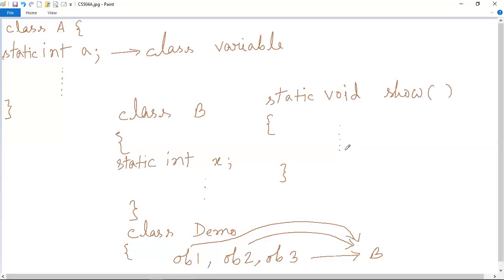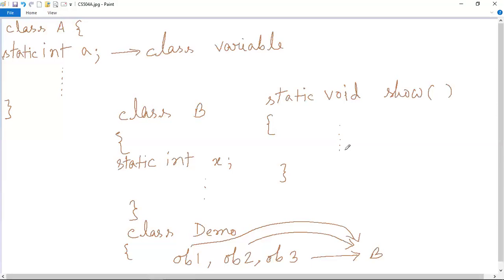So these are the three restrictions that you have to keep in mind whenever you will be creating a static method. One static method can only call other static methods. A static method can only access static data. Static data means the data that are stored in variables. So a static method can only call static variables, and this or super keyword cannot be used in conjunction with static methods.